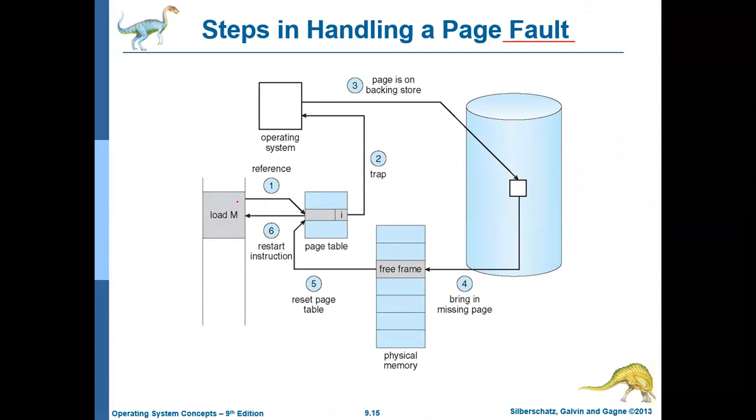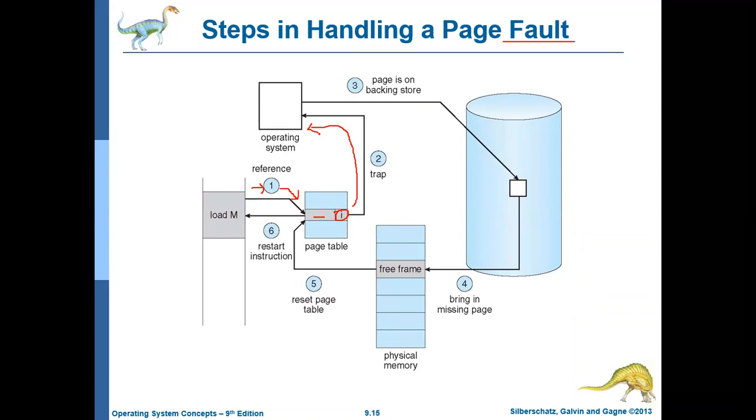So the CPU is creating a logical address. That is what step 1 says. The logical address refers to a particular page, but the page or the frame corresponding to that logical address is currently not available in the main memory because the I bit is set, so it is invalid. It is not in the memory, so it will create a trap to the operating system.